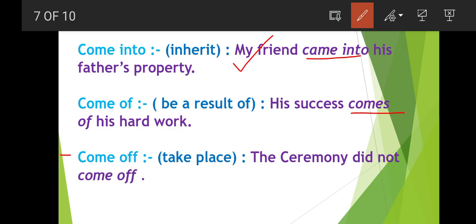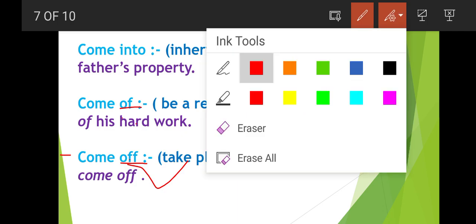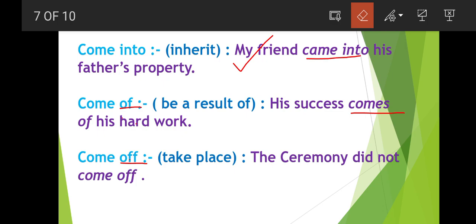Next is come off. As I told you, how do we pronounce this word and this word? This is just of, and this is off. We will expand this word, we will exaggerate this word. Come off, and this is come off. So come off means take place, to acquire place. The ceremony did not come off means it has not yet started. Take place means it has not yet started.